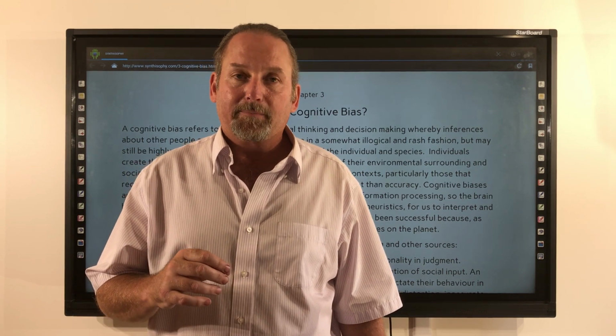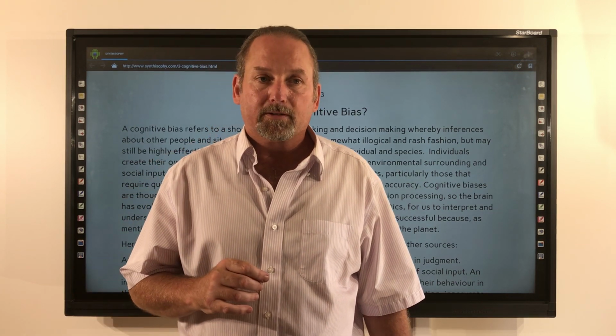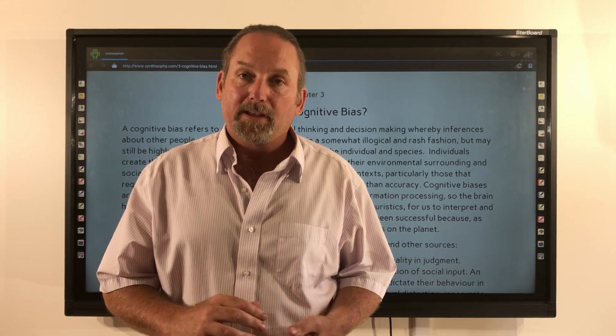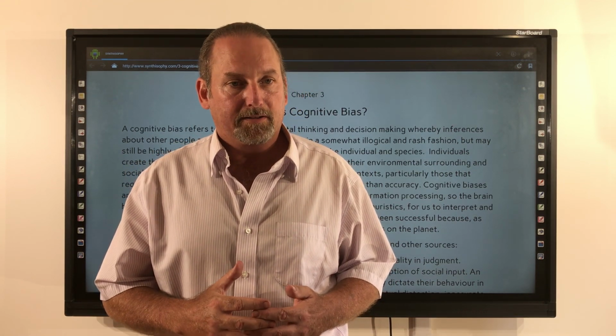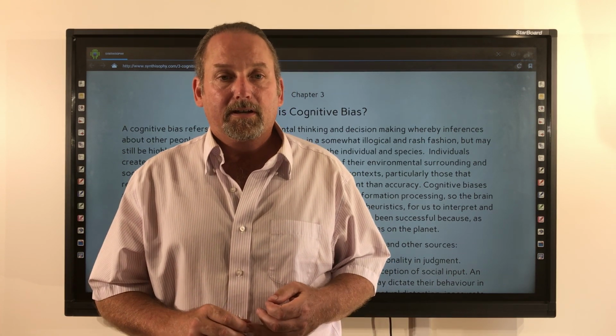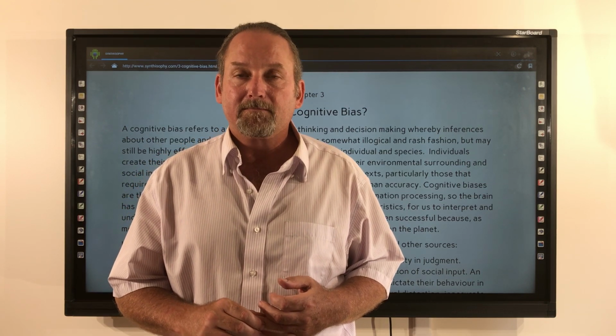I don't know about you, but I find myself doing that every now and again. It's only human, and the world is a pretty complex place. Some cognitive biases may be adaptive. Cognitive biases may lead to more effective actions in a given context. Also, cognitive biases enable faster decisions when timeliness is more valuable than accuracy.